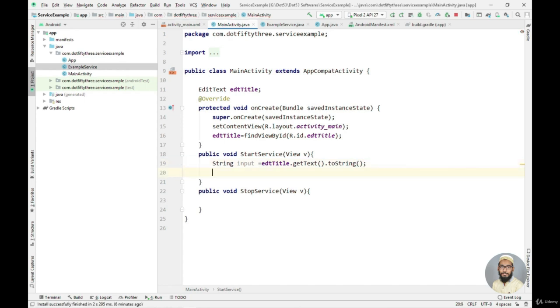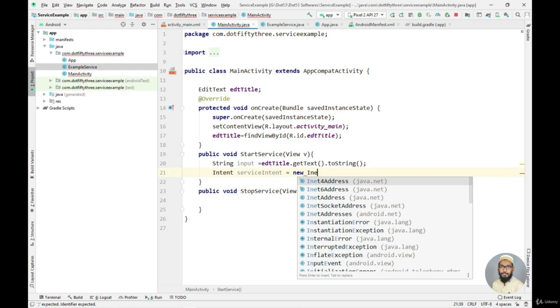And then in order to start a service, I need to create an Intent object. So I'll say Intent serviceIntent equals new Intent.